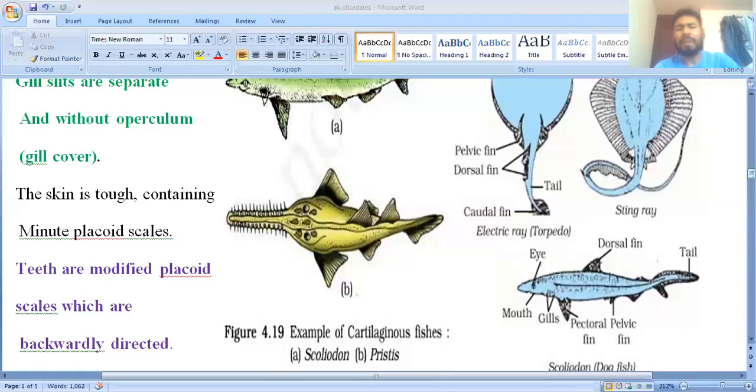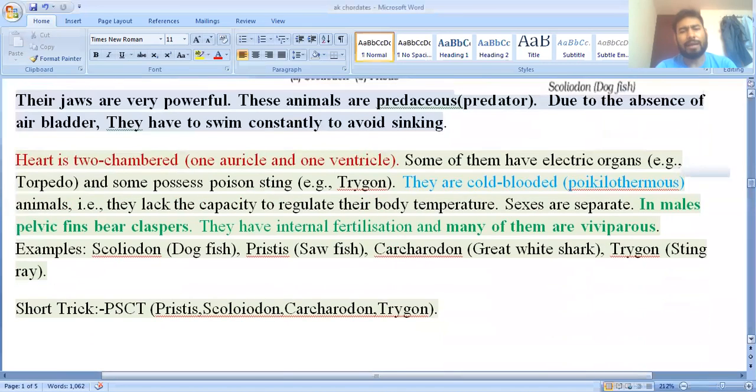Okay, next is the electric ray, that is Torpedo. Electric rays have some electric organs, and the stingray has a poison sting. Okay, and this is the structure of Scoliodon. So these are the examples of the Chondrichthyes fishes. Chondrichthyes fishes are also known as the cartilaginous fishes. Why, I have already told.